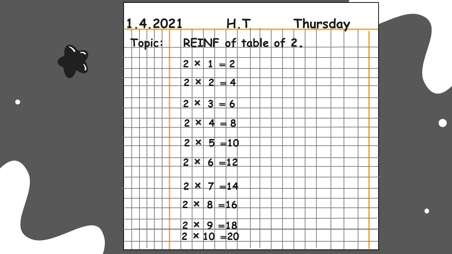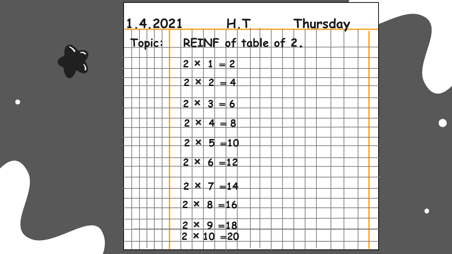Let's read it again. 2 ones are 2, 2 twos are 4, 2 threes are 6, 2 fours are 8, 2 fives are 10, 2 sixes are 12, 2 sevens are 14, 2 eights are 16, 2 nines are 18, and then 2 tens are 20.